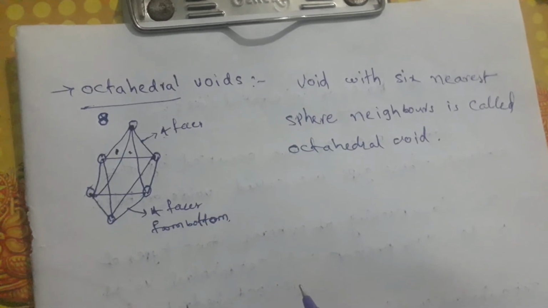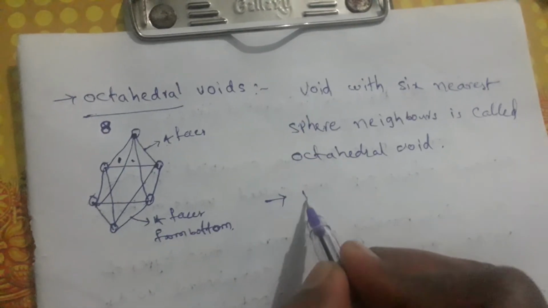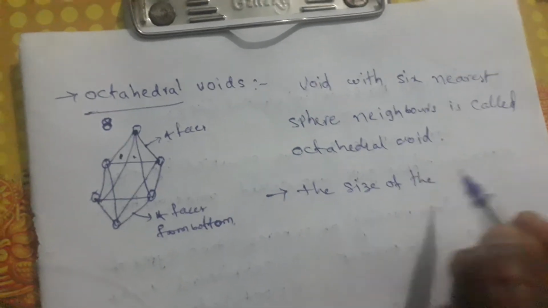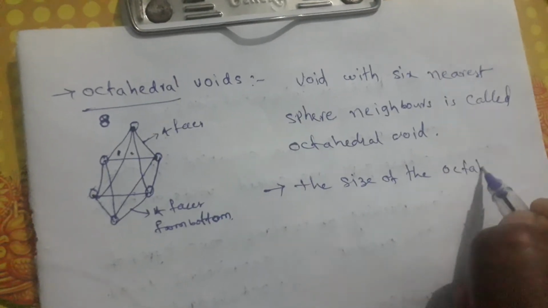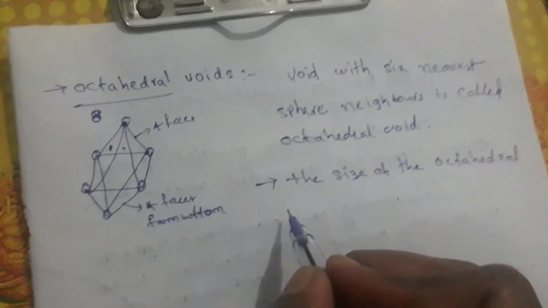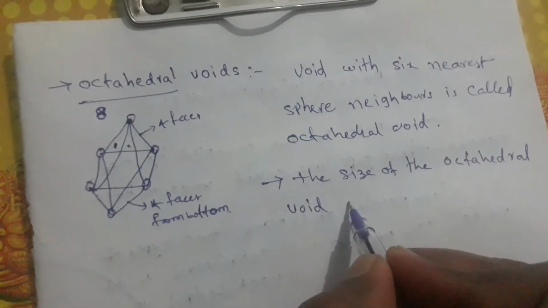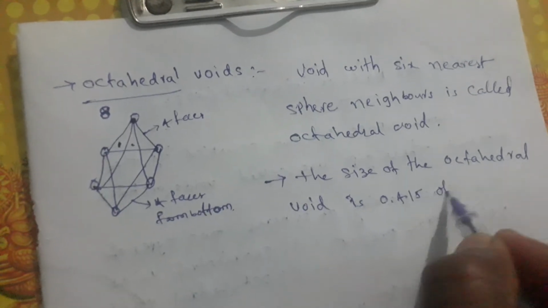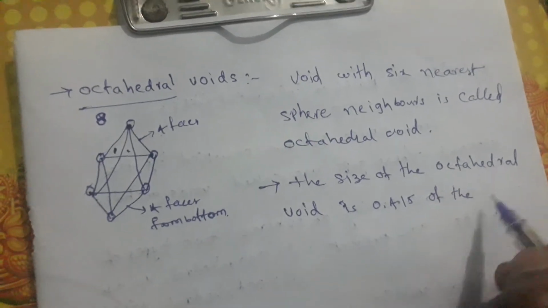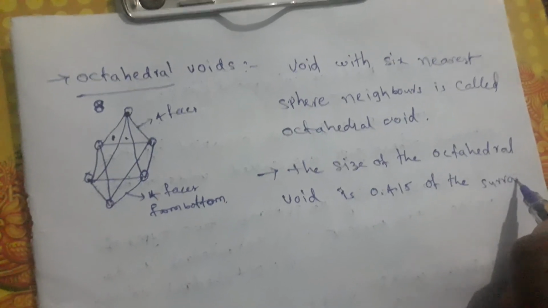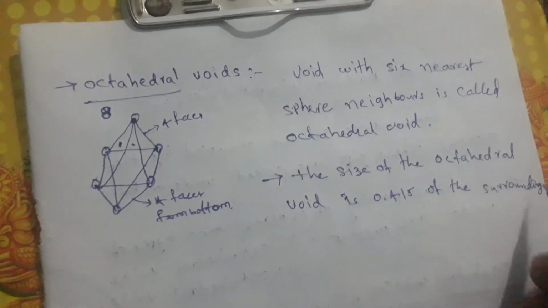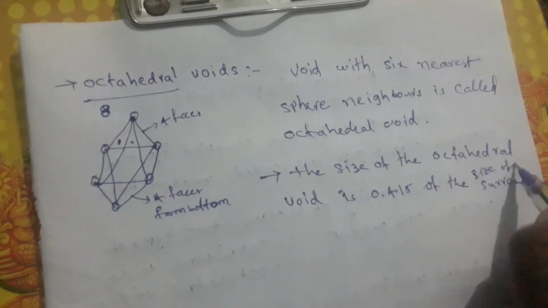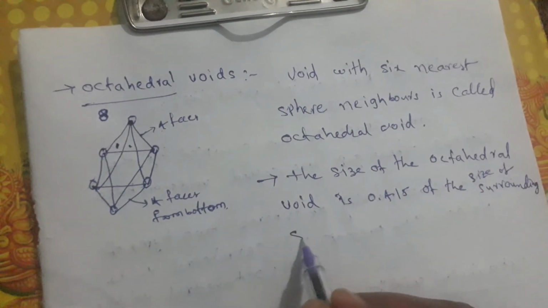So the size of the octahedral void is 0.415 of the size of the surrounding sphere.